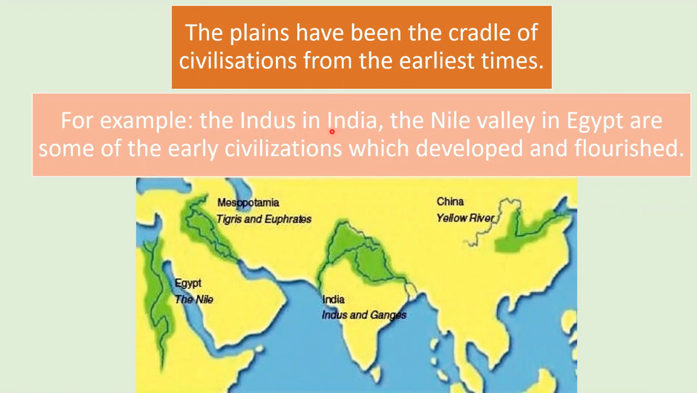The Indus Valley civilization flourished in India, and the Nile Valley civilization of Egypt, and the Mesopotamian civilization between the rivers Tigris and Euphrates, and the Yellow River civilization. All these civilizations flourished on the river banks.